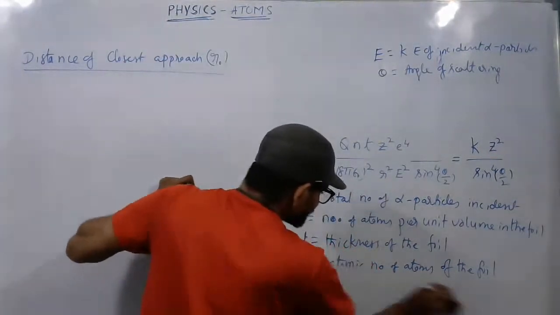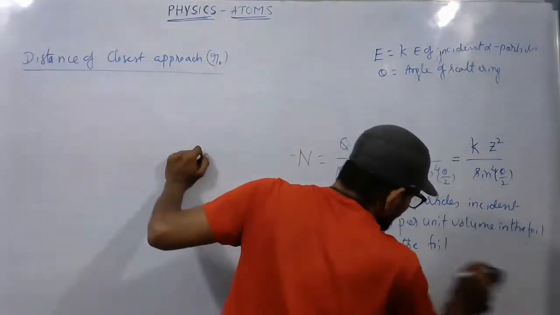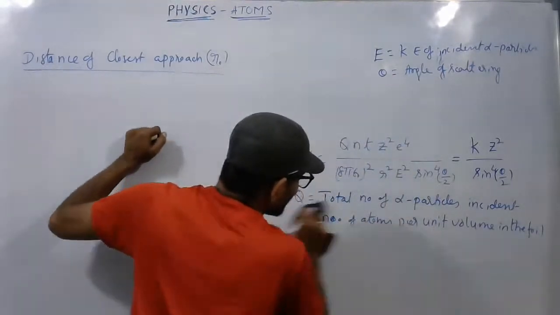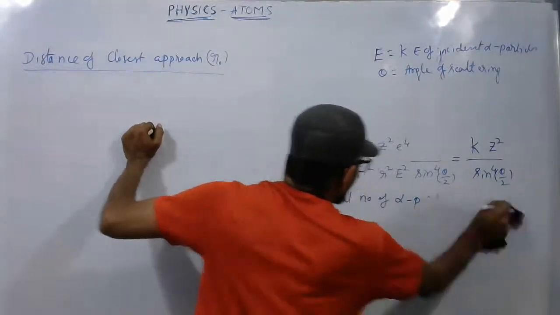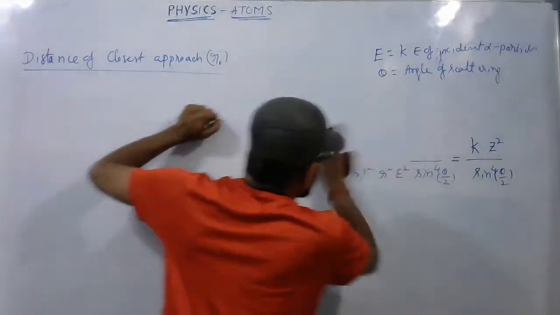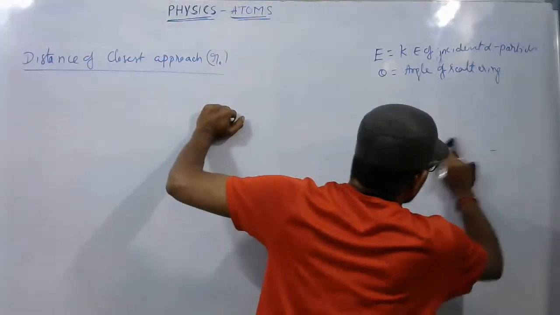Let us consider the atom. Draw the same circular or spherical structure of the atom.